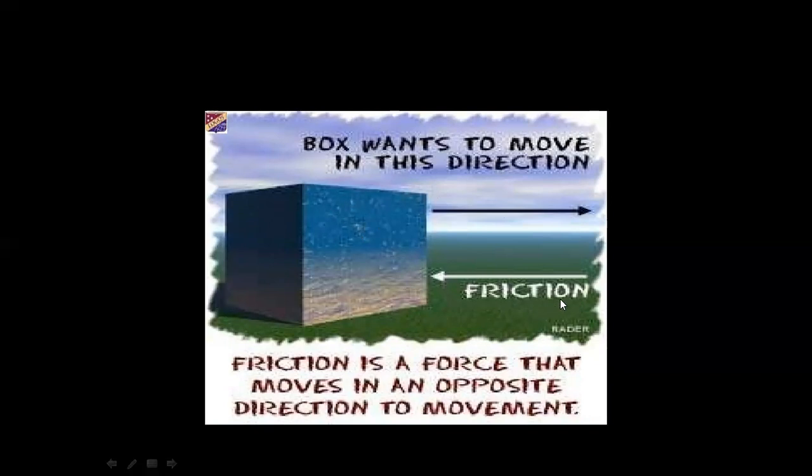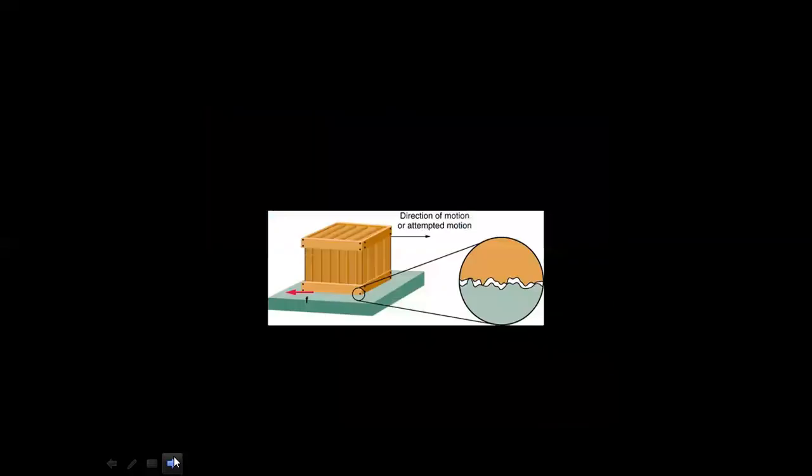But the role of friction, as this is the force which by definition opposes motion, is that it is trying to push that box in the opposite direction. So the conclusion is that friction is a force that acts in the direction opposite to movement, okay? Now the direction of motion or the attempted motion is shown.